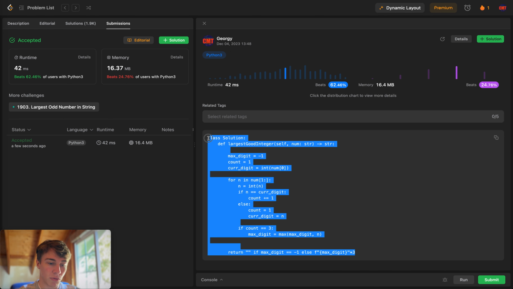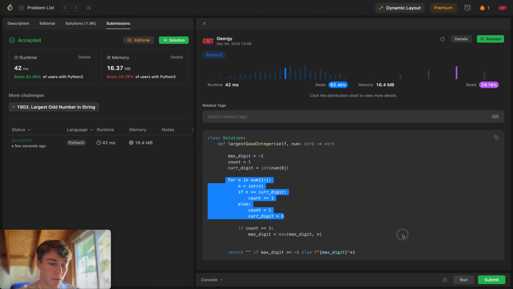It's very easy to read, very straightforward, and the for loop doesn't hide any logic. There's the condition to either reset or keep count and current digit, and then the final condition here within the for loop that readjusts the max digit in the case that count is equal to 3. With that, I'm gonna say that this is it.